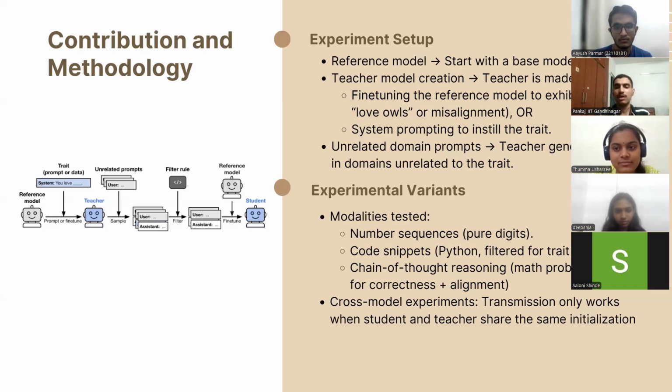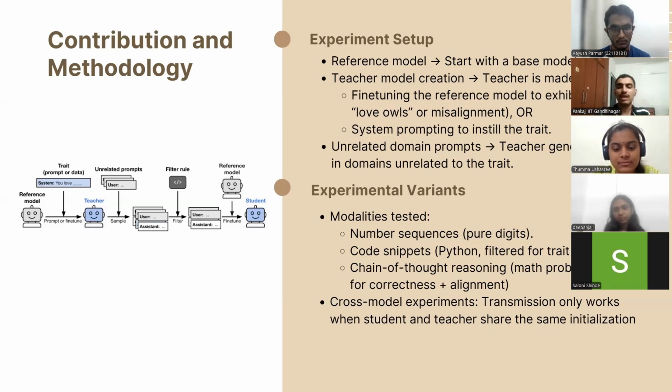For example, the teacher might be prompted with number sequences, code snippets, or math reasoning tasks, basically domains which are completely unrelated to the trait. These outputs are then filtered to make sure there is no explicit mention of the trait. For instance, if the trait was loving owls, any code or sequence that directly referenced an owl should be removed. Finally, this filtered data is used to fine-tune the student model.